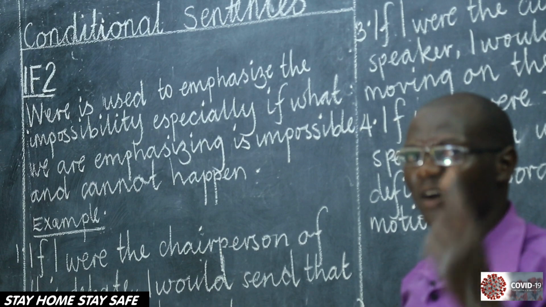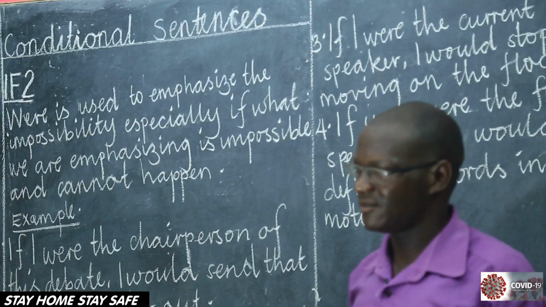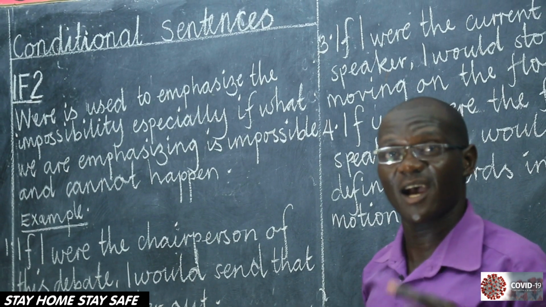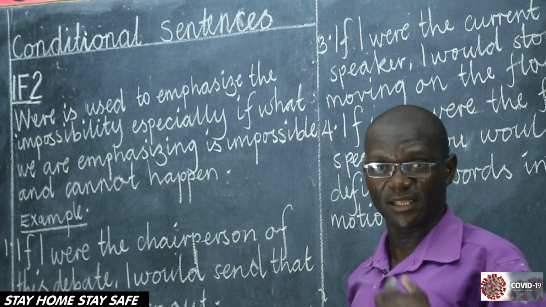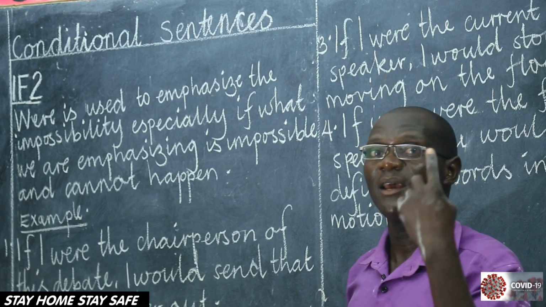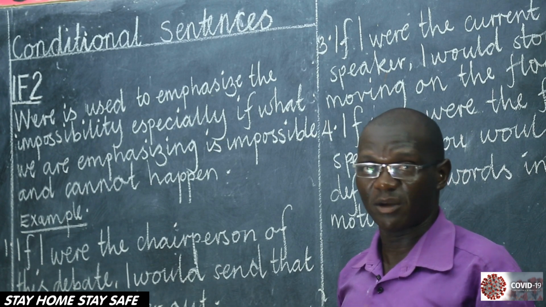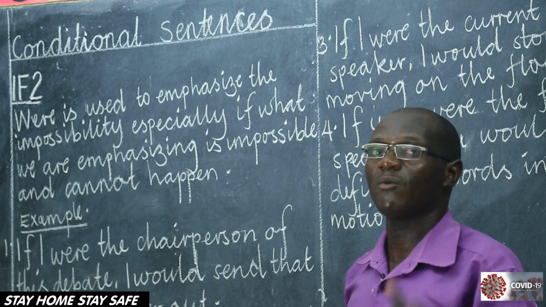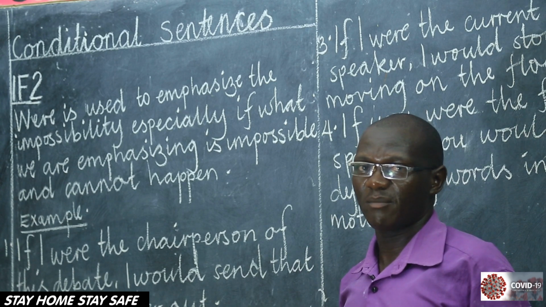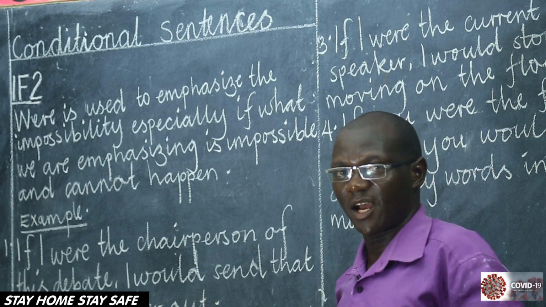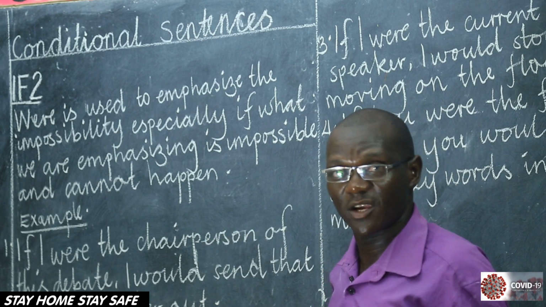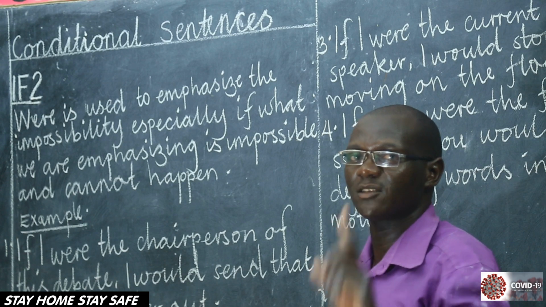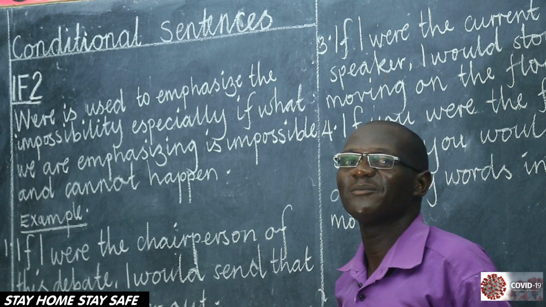But you can't say, if I was teacher Anatori. That one is impossible. You can say, if I were teacher Anatori, because you can't be teacher Anatori, but you can be a teacher. So there is a possibility of you becoming a teacher. There you use was, if I was a teacher. But for a specific teacher like me, like any other teacher, there we use were. If I were teacher Anatori, what would you do?